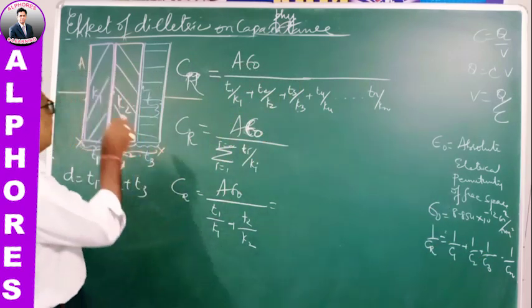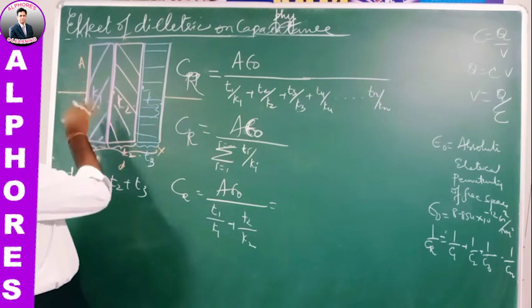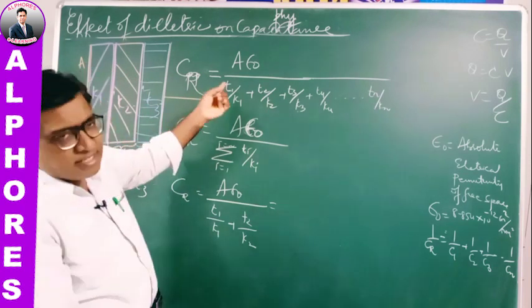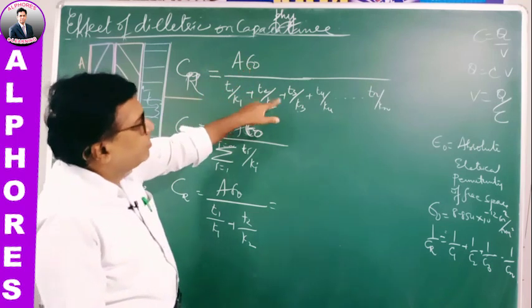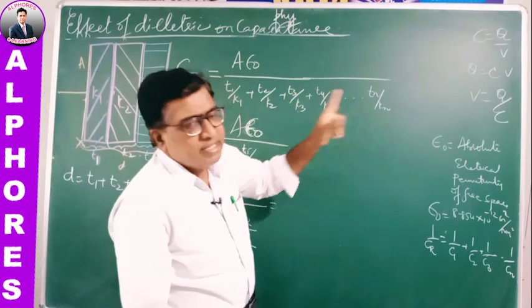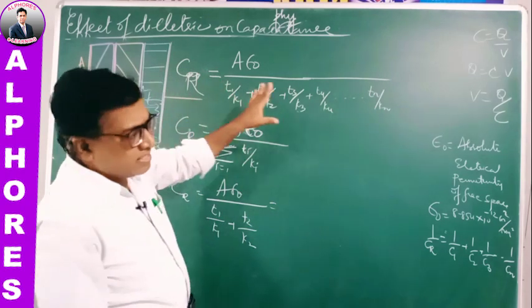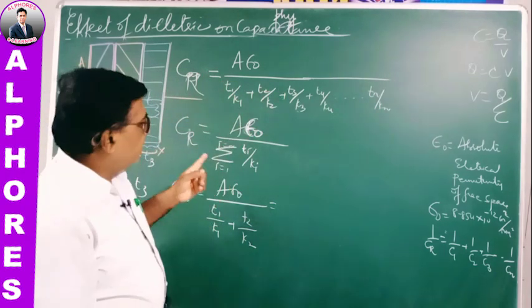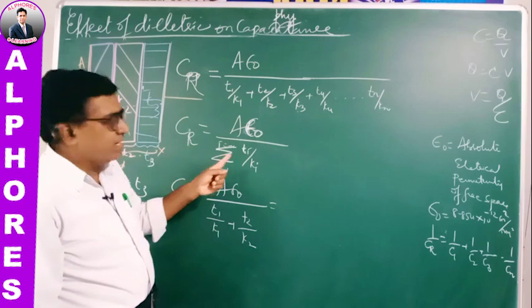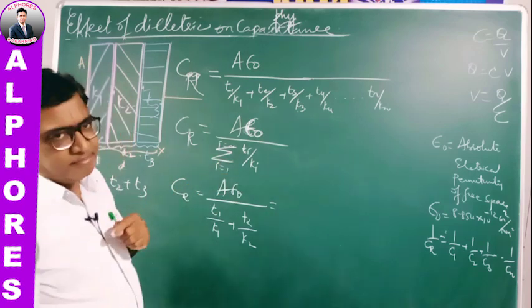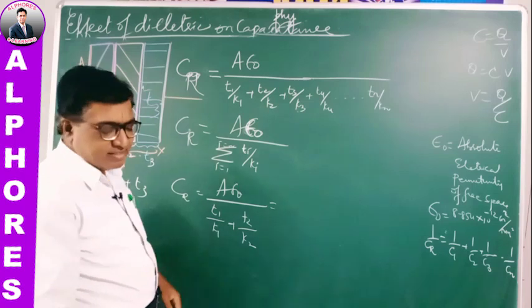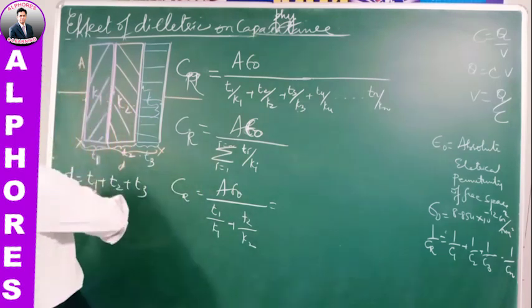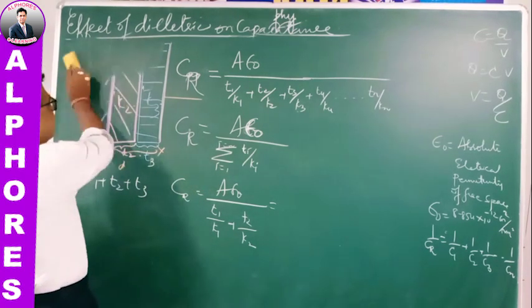So when a number of dielectrics of same area, different thickness are placed, then the resultant capacity is A epsilon naught by T1 by K1, T2 by K2, T3 by K3 dot dot Tn by Kn. This is the resultant capacity of the capacitor. Well, that you can write as sigma Ti by Ki. Suppose if there are only two dielectrics, then you can write like this. So this way, the capacity of the capacitor when there are